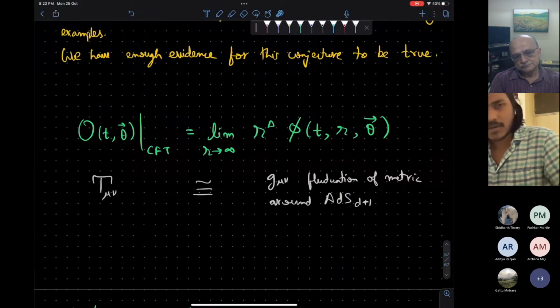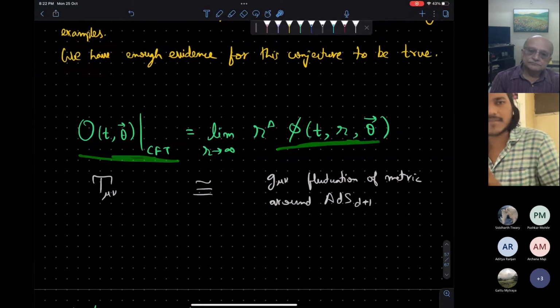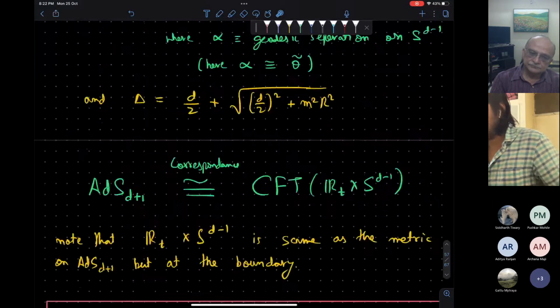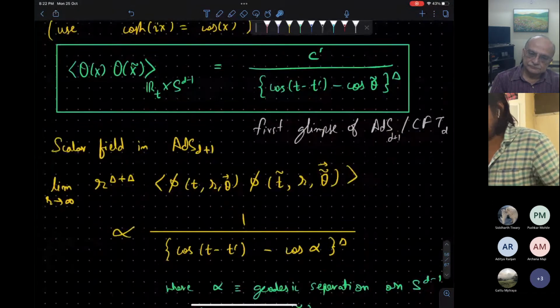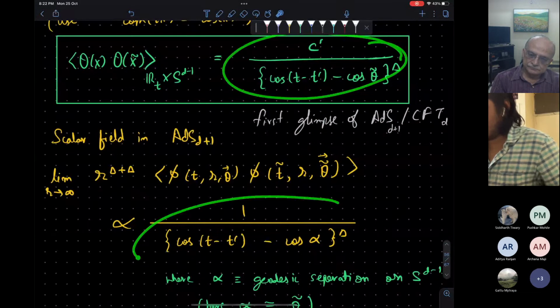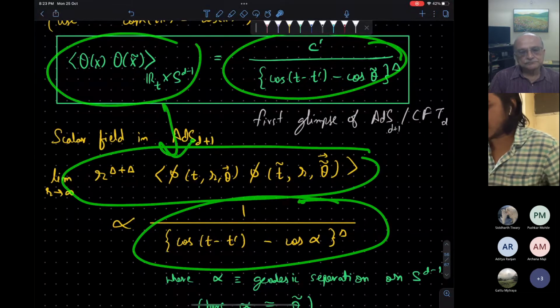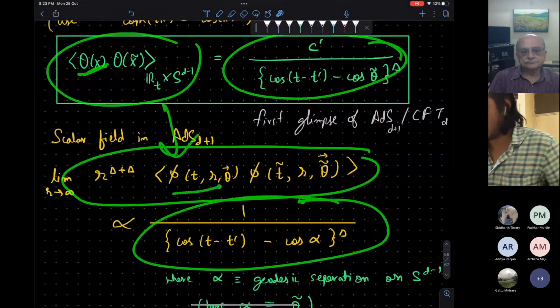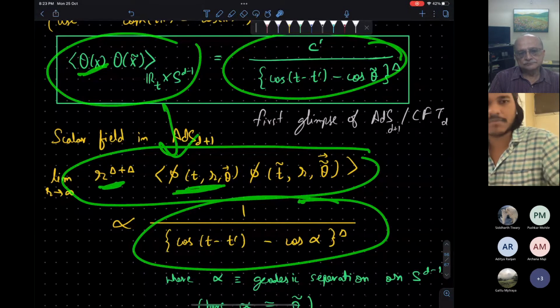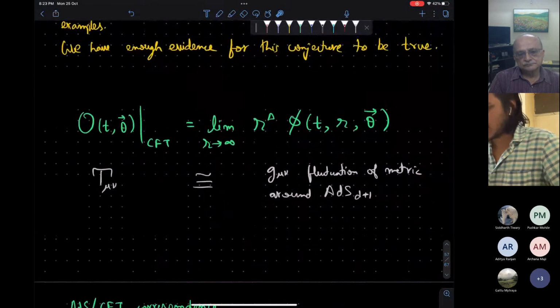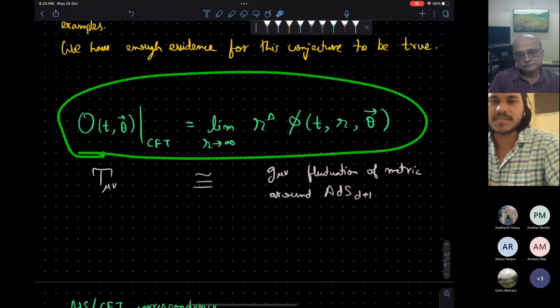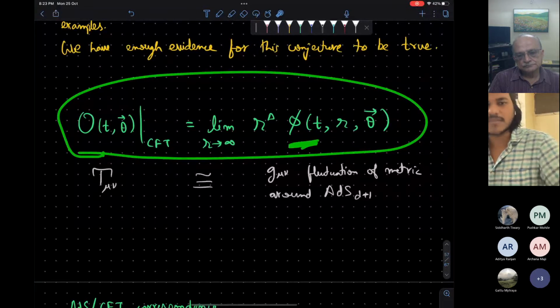So this is the correspondence between operators and fields in quantum gravity. If we just compare this, if these are equal, we want to equate this with this. This suggests that this operator O is proportional to phi with this factor r to the power delta. So this is one correspondence equation between operators and fields.